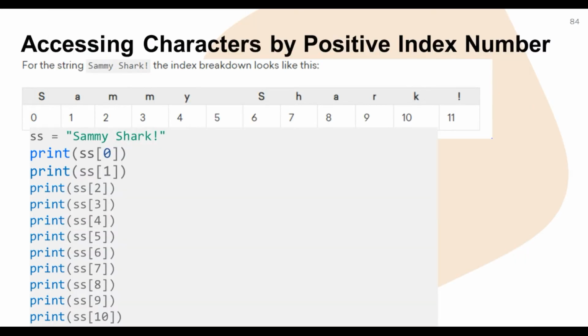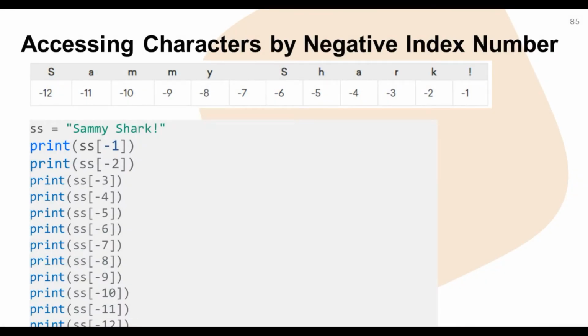Okay, now we are talking about negative index. How can we access it, student? Here you can see the negative index represents the first character with the lowest negative number, and the last one is -1. We are going to understand how to do that. Here we have declared a particular string, and then we access it in the same order: -1, -2, -3, and so on.